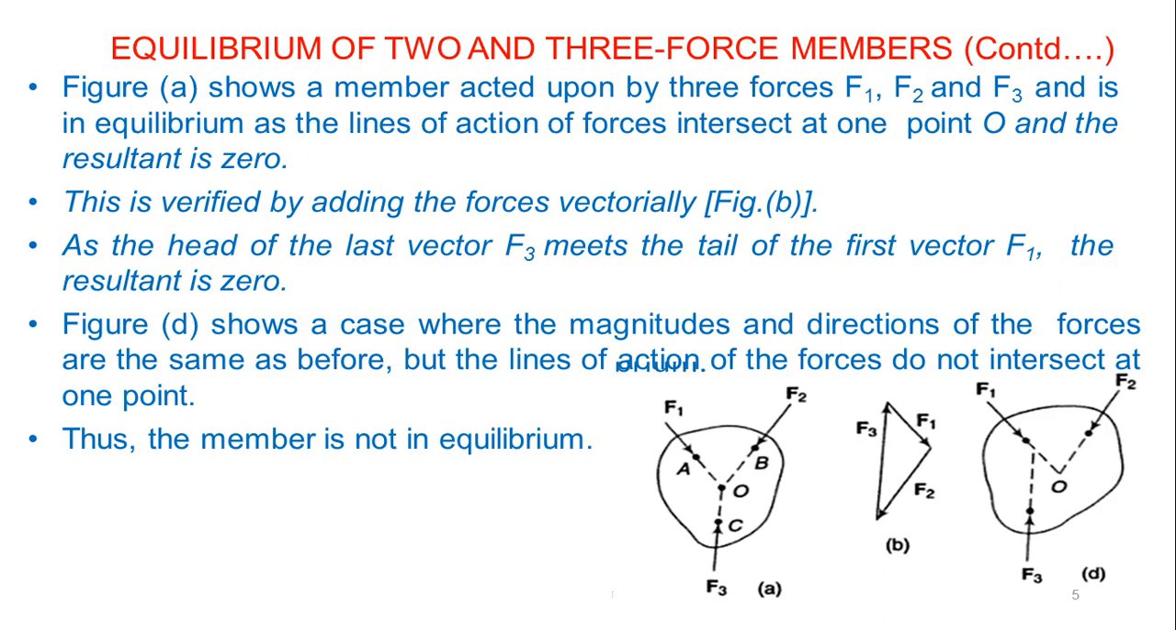Now you can see figure D. Figure D shows a case where the magnitude and direction of the forces are the same as before, but the lines of action of the forces do not intersect at one point. You can see that F1 is coming there, F2 is coming there, but F3 is coming from here, and it is not going to intersect. Thus the member is not in equilibrium. In figure D, this is not the case of equilibrium condition, because it is not getting the intersection point.